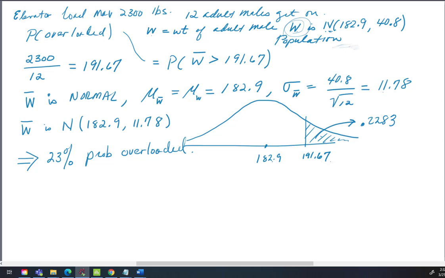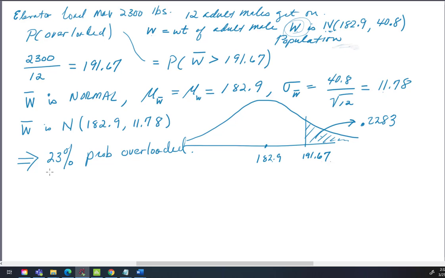So if the people that get on are not the usual mix, but are all adult males, and if there's 12 of them that get on, then there's a 23% chance that the elevator is overloaded.